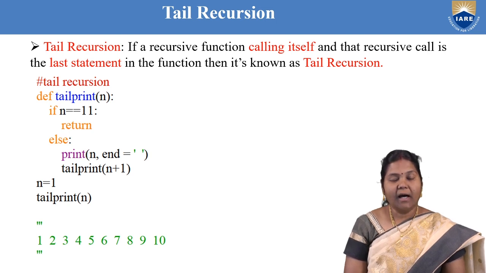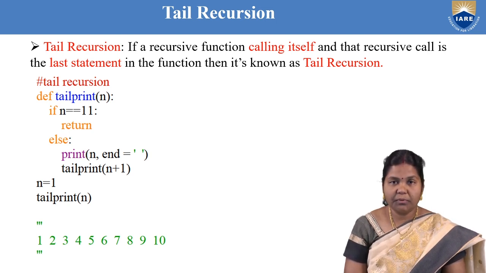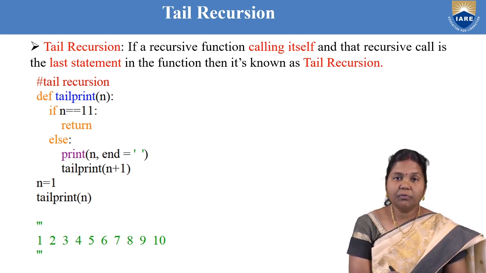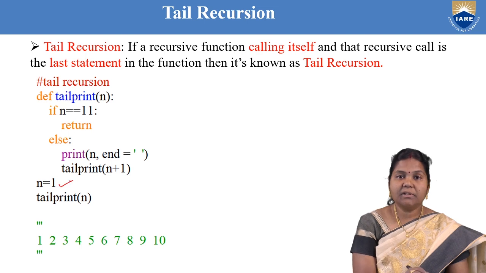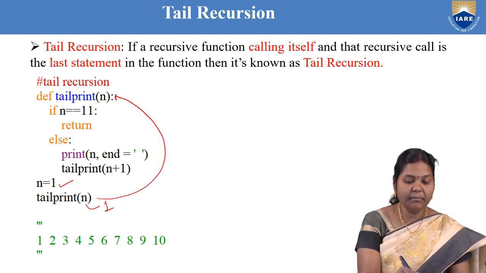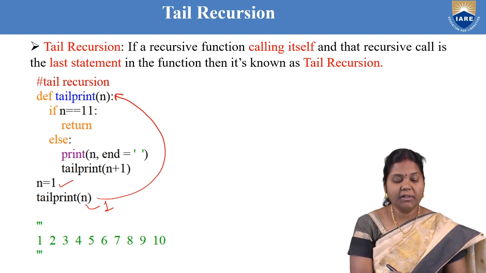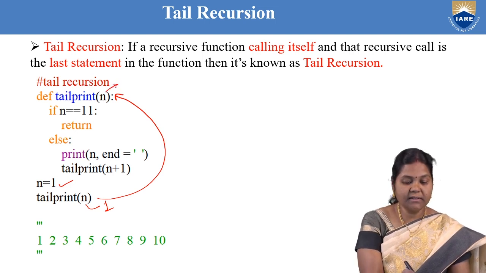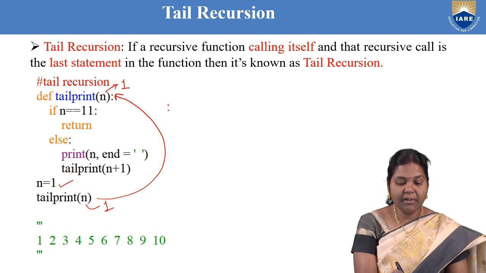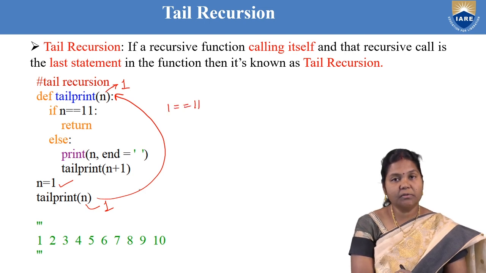Now I want to print the numbers from 1 to 10 using the tail recursion method. How to do it? Let us check. Suppose initially the n value is equal to 1, and now call the method tail print and pass the value of n, that is 1. So when the function is called the first time, the n value is 1. Now we check the base condition: if n double equals 11? 1 double equals 11, no.